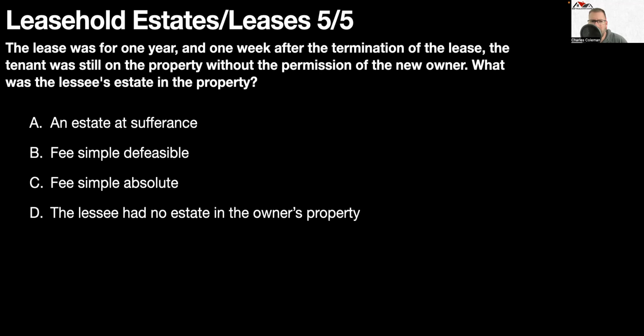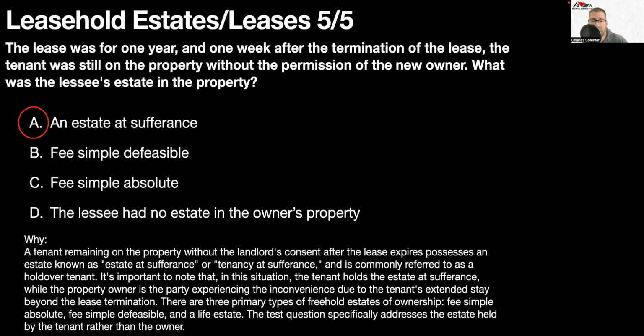And question number 5: the lease was for 1 year, and 1 week after the termination of the lease, the tenant was still on the property without the permission of the new owner. What was the lessee's estate in the property?